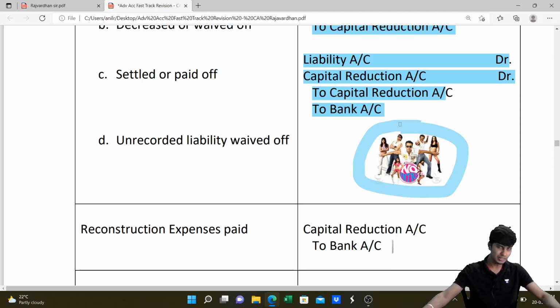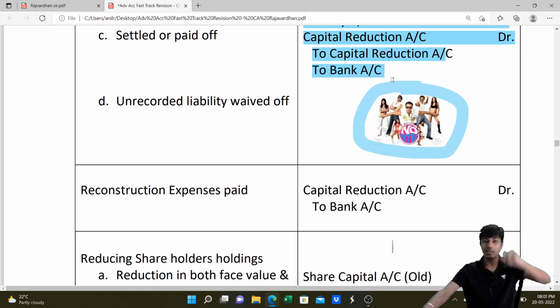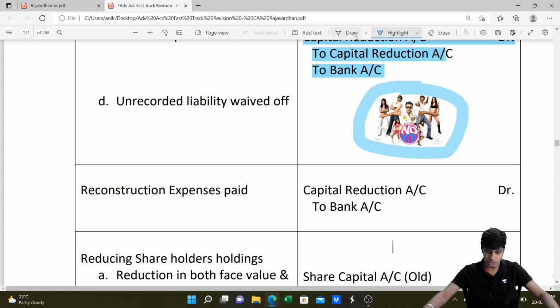Got it? And for any reconstruction expenses, in amalgamation we'll do realization to cash or bank. Here we'll write capital reduction to cash or bank.